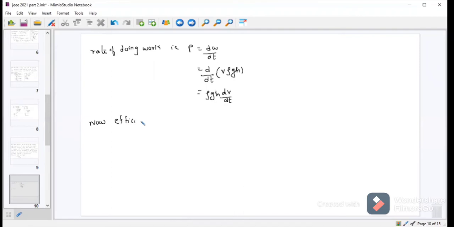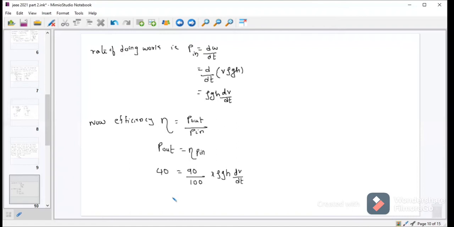Now efficiency. The formula for efficiency eta is equal to power output by power input. This is the input power. That means power output is equal to eta times the power input. Then we have to run a 40-watt bulb, so the output power should be 40 watt, which is equal to 90 by 100 into rho g h into dV by dt.